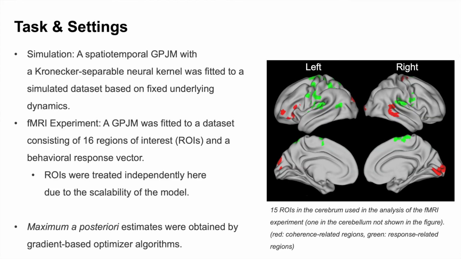In a simulation experiment, we fitted a fully spatiotemporal version of the GPJM based on a Kronecker separable neural kernel to a simulated dataset based on fixed underlying dynamics. Next, we fitted the GPJM to a subset of the dataset we collected from an ongoing study. Here, the GPJM was fitted to 16 regions of interest and a behavioral response vector. Note that ROIs were treated independently in this analysis due to the scalability of the model. Maximal a posteriori estimates were obtained for the latent dynamics and the kernel hyperparameters using gradient-based optimizer algorithms.